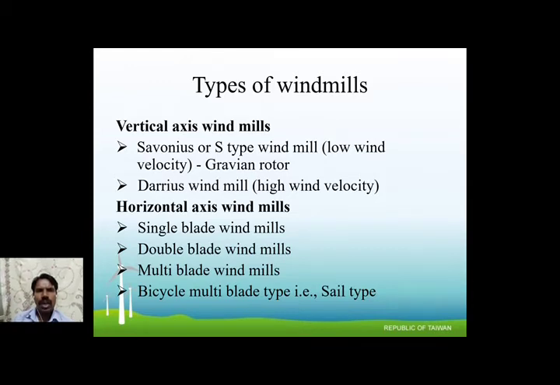And then the horizontal axis windmill is further classified into single plate, double plate, multi plate, and bicycle multi-plate type, whose other name is sail type.